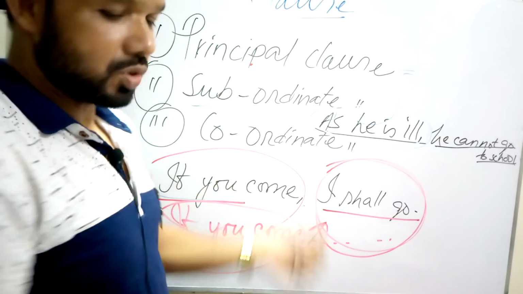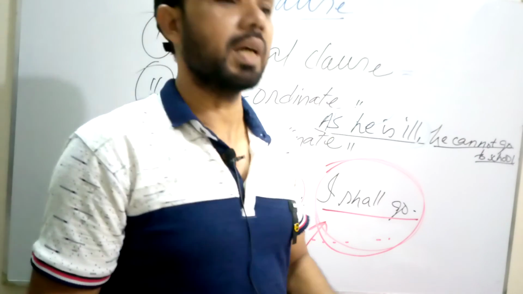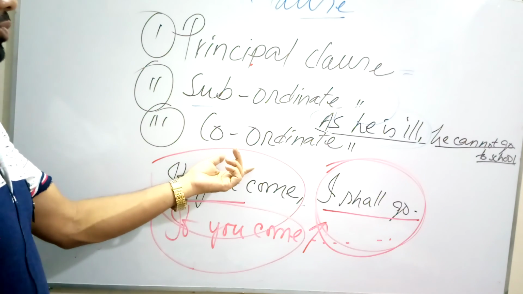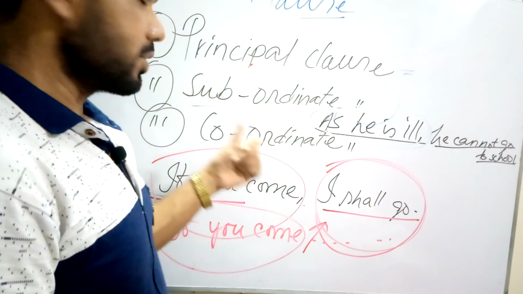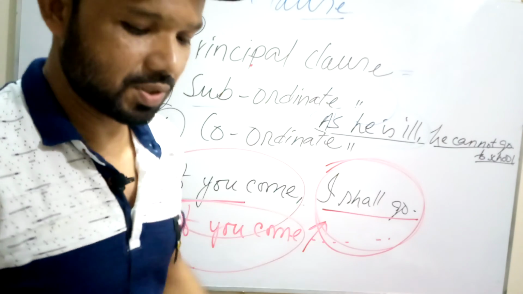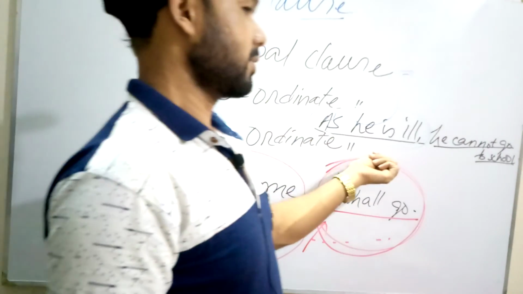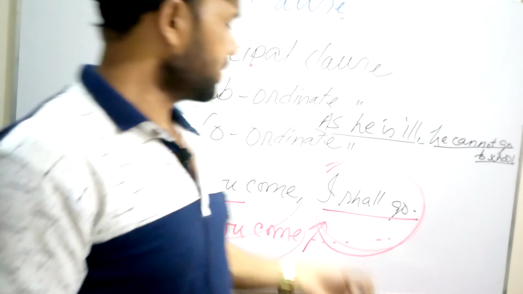And coordinate clause: when two principal clauses are connected, then it is called coordinate clause. Again, I say, when two principal clauses are connected, then it is called coordinate clause. So this is about clause.